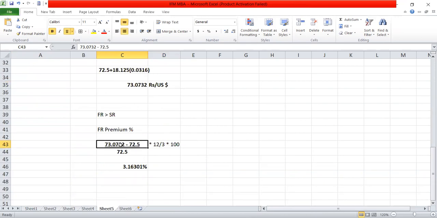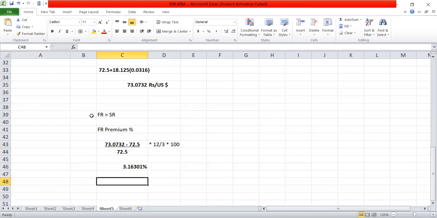73.0732 is the forward rate minus the base price. 73.0732 minus 72.5 is the base price, divided by 72.5, and this is for 3 months. This premium is for 3 months, that's why into 12 divided by 3. So 12 months in a year divided by 3, into 100. So now it is increased by 3.16301 percent.